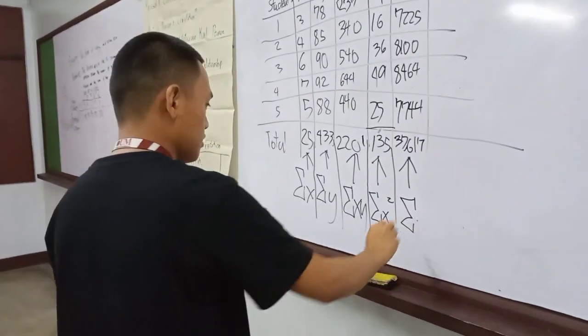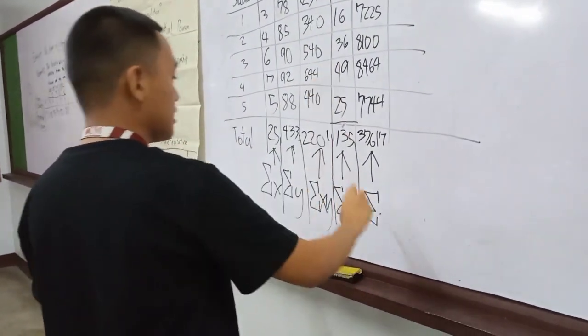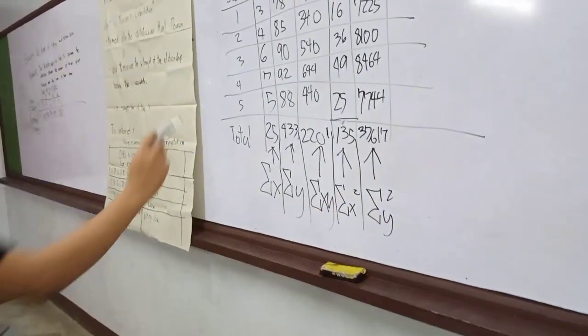Okay, so we finally got all the total numbers for each variable.